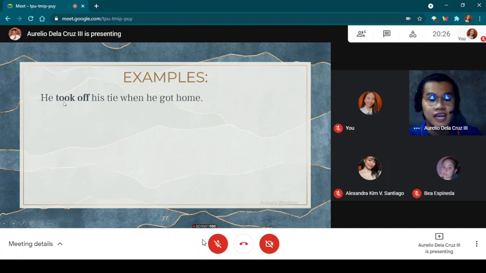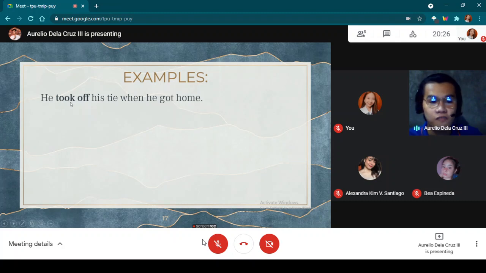In the sentence, he took off his tie when he got home, took off is the phrasal verb. Took is the main verb. Off is the preposition because it follows the direct object or the object of the preposition. But we have an adverbial phrase here, so this off is a particle.